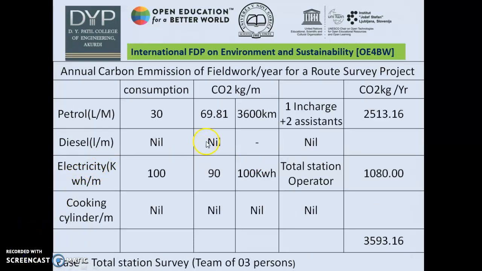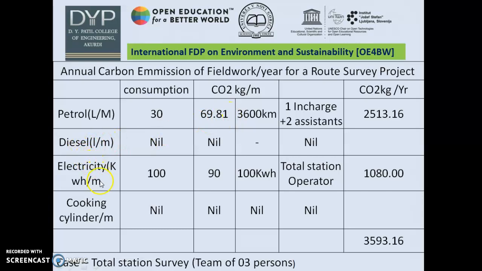Now see the magic. This is a case of total station survey. So it is not labor intensive. We need only 3 persons, 1 operator, 1 or 2 persons for holding the reflectors. That's all. So the consumption has been assumed to be again 30 liters by the in charge. But in this particular case, camping may not be needed, and therefore along with in charge another 2 assistants may be using their vehicle, and therefore petrol consumption of all those 3 has to be assumed. However, for one of them it is assumed that 30 liters will be required per month, and against 30 liters there will be an emission of 69.81 kg.